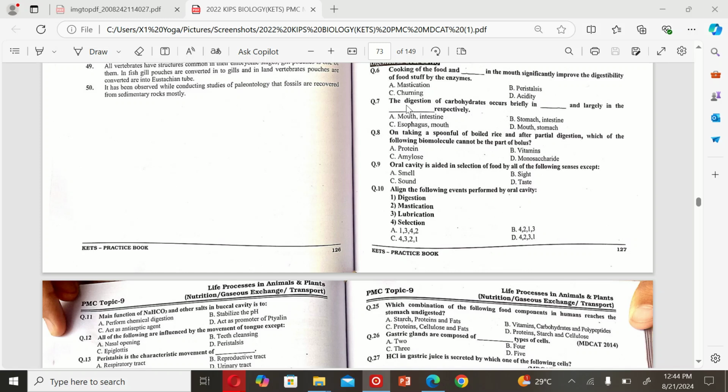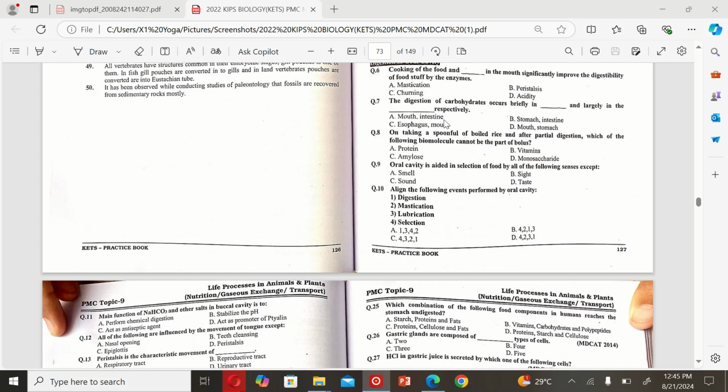Mastication. The next MCQ is: the digestion of carbohydrates occurs briefly in the dash and largely in the dash respectively. A. Mouth, intestine. B. Stomach and intestine. C. Esophagus and mouth. And D. Mouth and stomach. So the correct option is A.